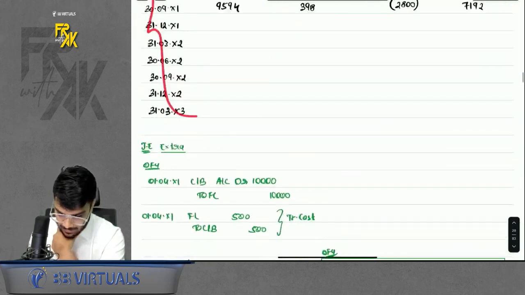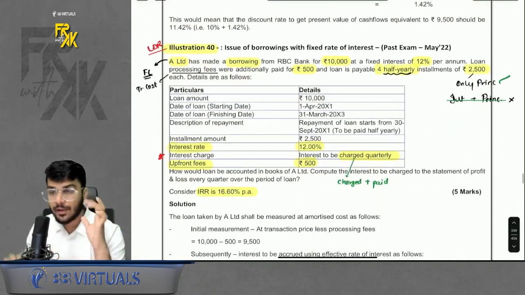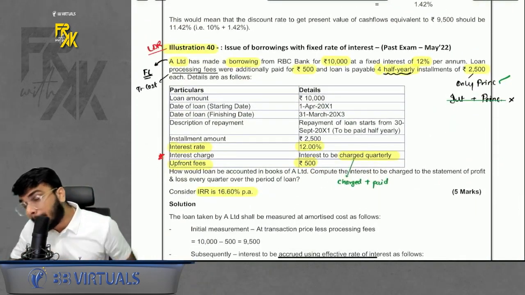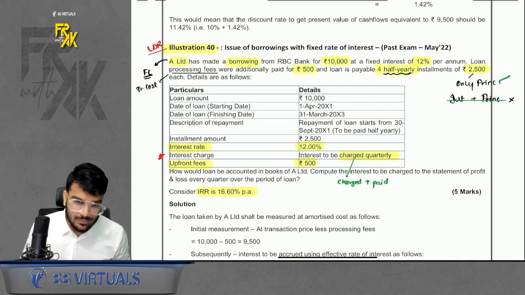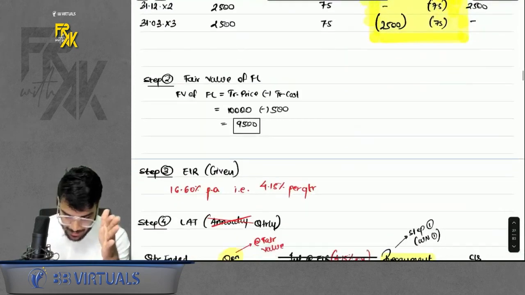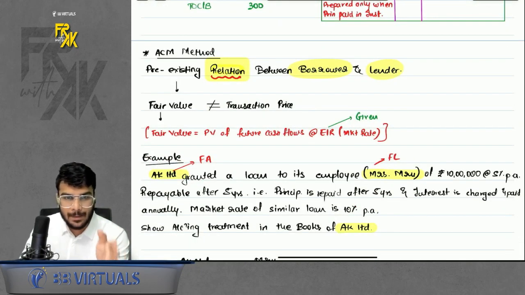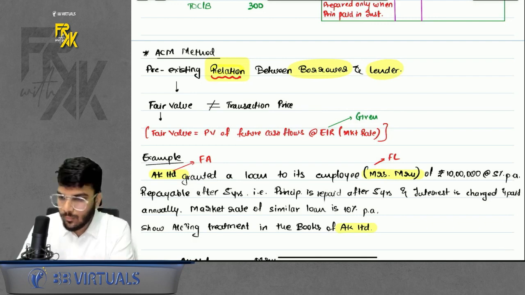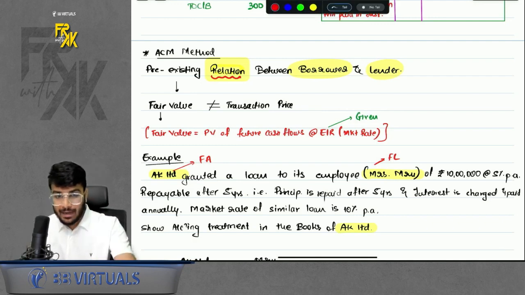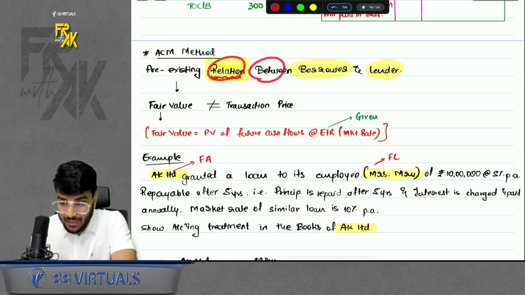Is this clear to everyone? Yes. That means this was the basic first part of your ACM method, where we do not compute the fair value, but we assume the fair value, right? Is this clear till here? Then I can proceed further with the next part of ACM method. Is this clear till here, guys? Yes or no? Tell me very quickly. Yes? Perfect.